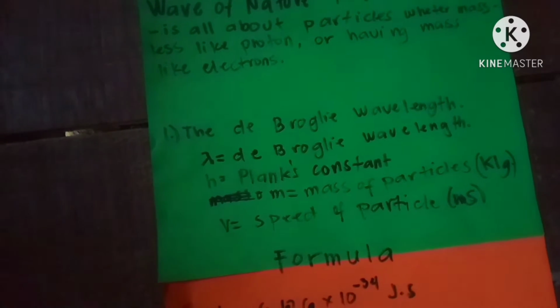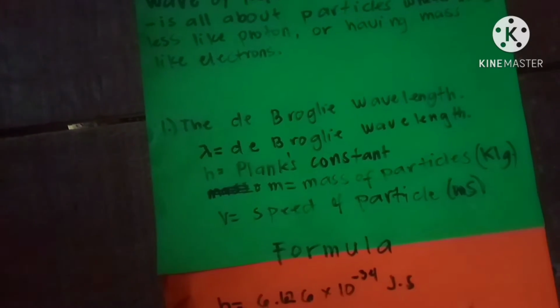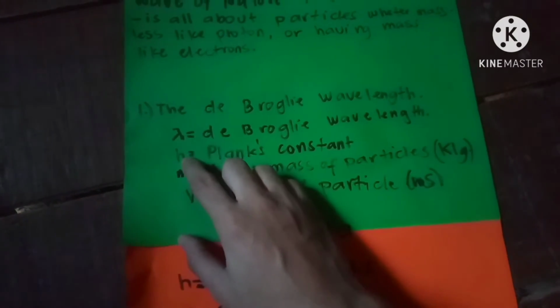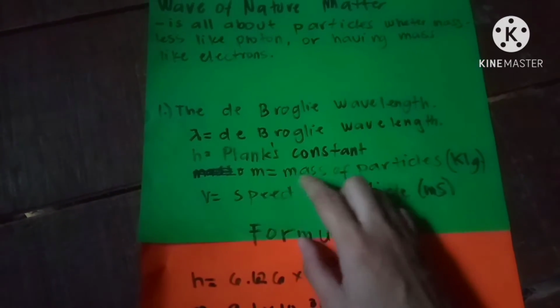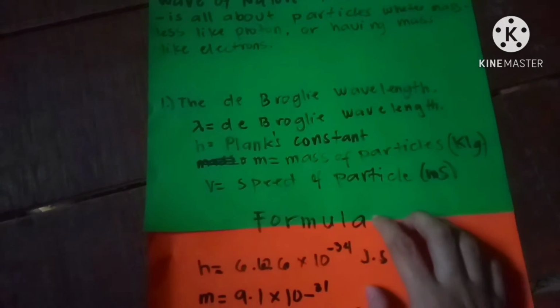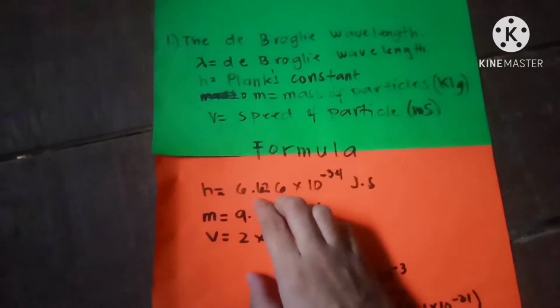In the wave nature of matter, we have the de Broglie wavelength. The wavelength of a particle indicates the length scale at which wave-like properties are important for that particle. Here is the de Broglie wavelength formula. h is the Planck constant, m is the mass of the particle, and v represents the speed of the particle.